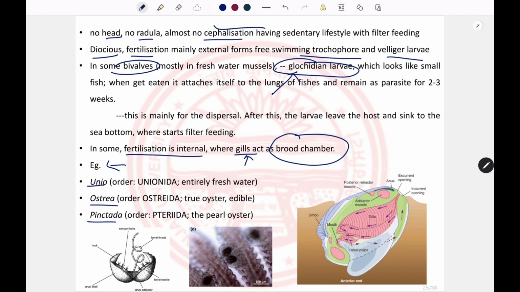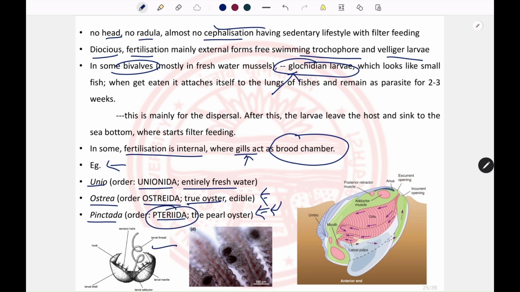Unio belongs to the order Unionida, and they include the entire freshwater bivalves. The Ostrea belongs to the order Ostreida, and they are the true oysters. So the oysters which are edible belong to this order. And the Pinctada belongs to the order Pteriida, and they are the pearl oysters. You must have heard about pearl culture or the pearl industry. The oysters that are used in pearl culture belong to the order Pteriida.